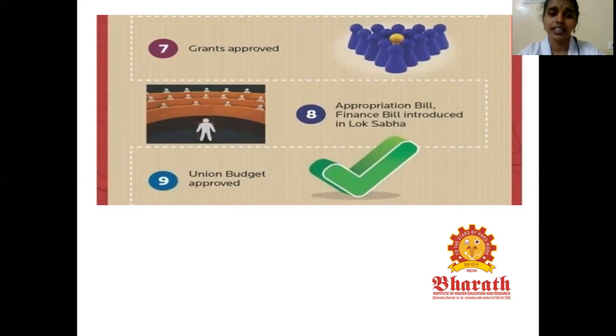Finally, it has to be legalized and the implementation process has to begin. Once the union budget is approved, it has to be legalized, and once it is legalized, it comes into existence.